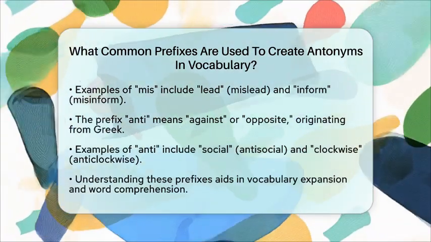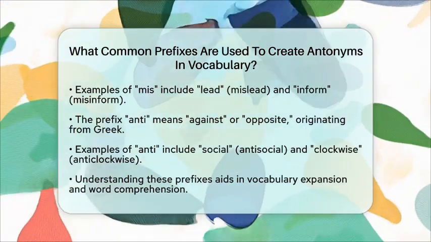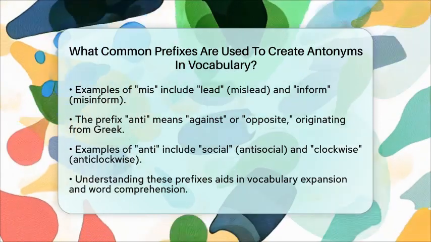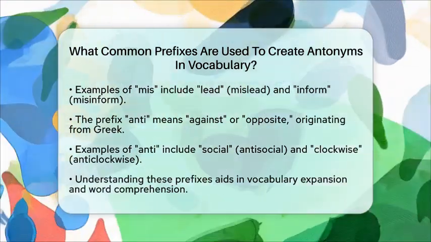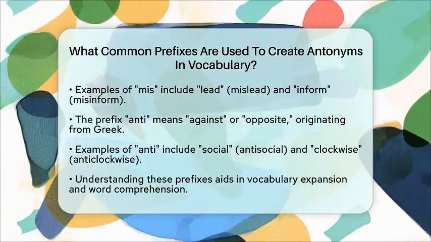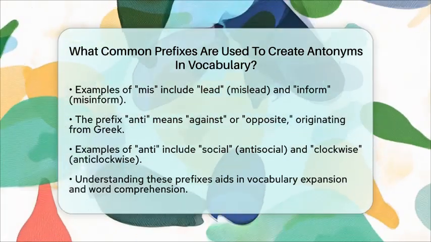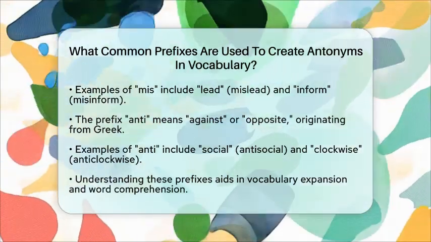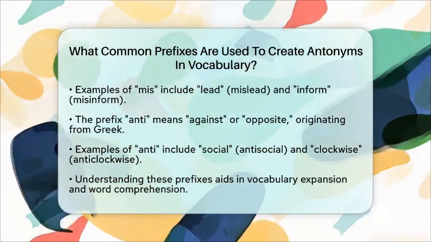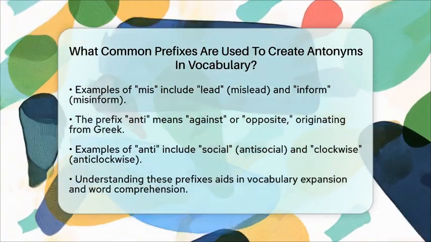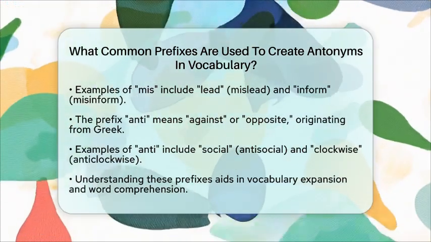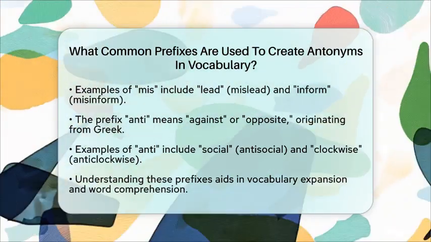Understanding these prefixes helps expand vocabulary by showing how words change meaning when prefixes are added. For example, knowing that legal becomes illegal with the prefix il shows how the meaning flips. Using prefixes to form antonyms is a foundational skill in vocabulary building. It allows learners to guess the meanings of new words and use them correctly in sentences, improving both comprehension and expression.